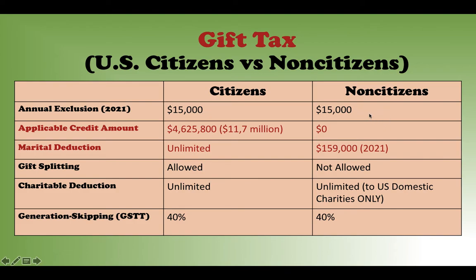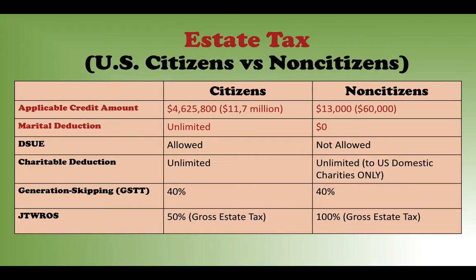And if this gift you give away is to your grandkids, or to someone 37.5 years younger than you, you are already subject to the generation skipping tax, another 40%. So this is a big deal. So here is the gift tax. Let's see the estate tax.